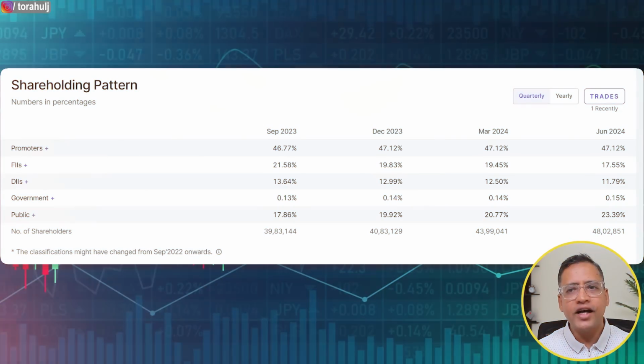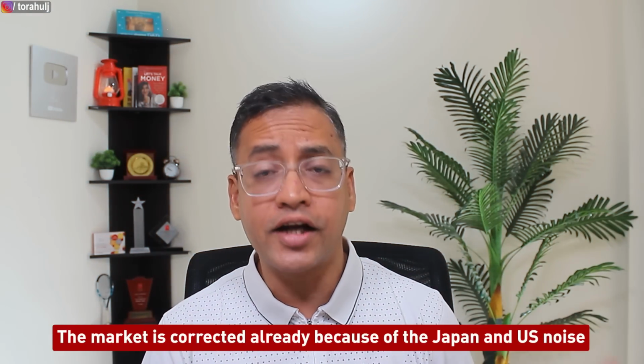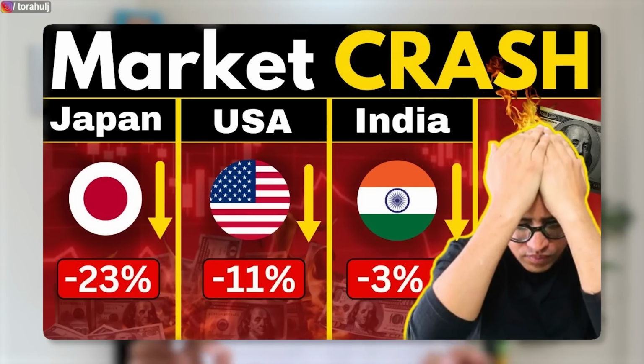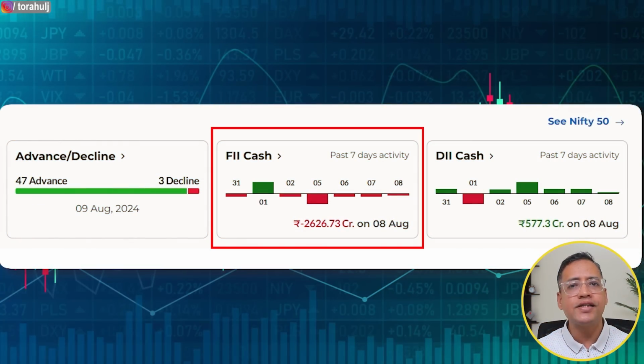First point is that if you look at the shareholding pattern, in the last couple of quarters, you will see that FIIs have reduced their stakes from 19.83% to almost 17.55%. And in the current context, when I'm shooting this video, the market has already corrected because of the Japan noise and the US noise. I created a full video on that topic as well recently. But my point here is that FIIs have been selling Indian equities.